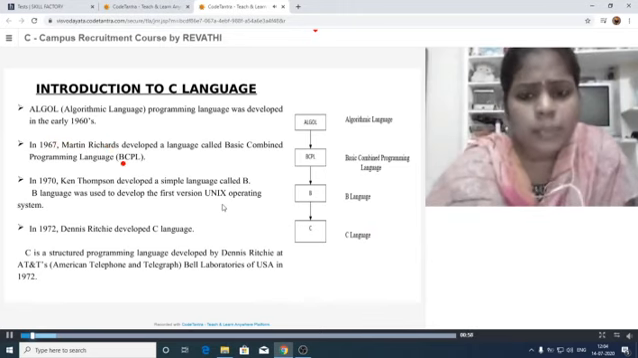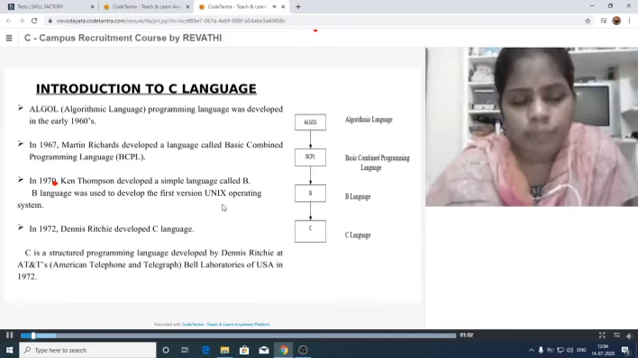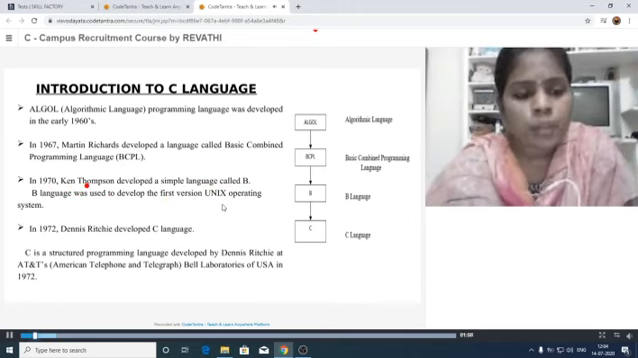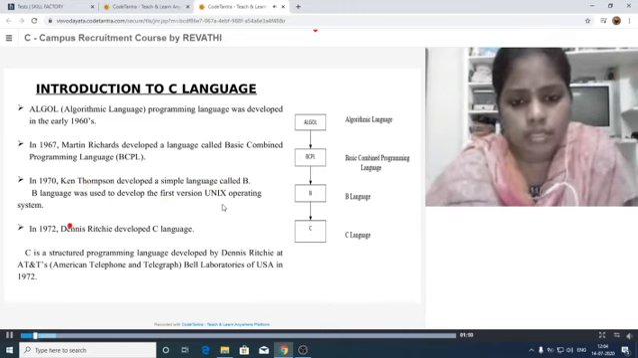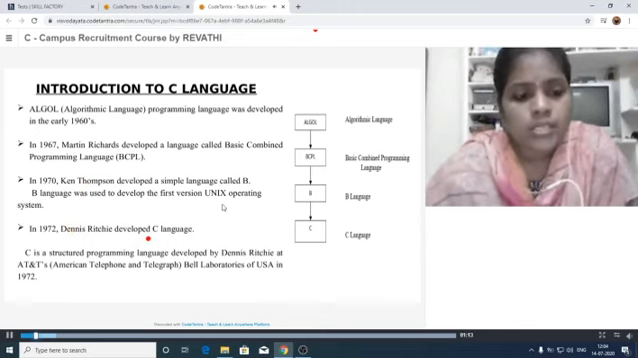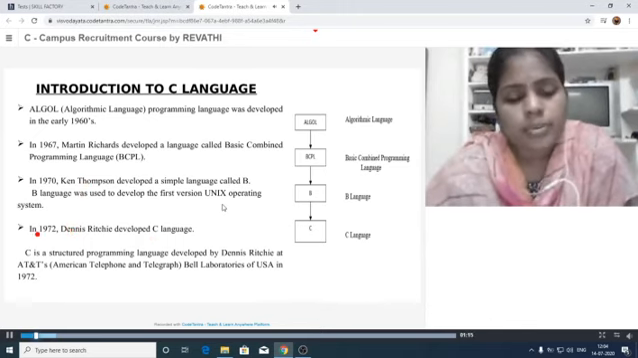BCPL means Basic Combined Programming Language. After that, in the year 1970, the B language was developed by Ken Thompson. At last, Dennis Ritchie developed the C language in the year 1972. It was a structured programming language.